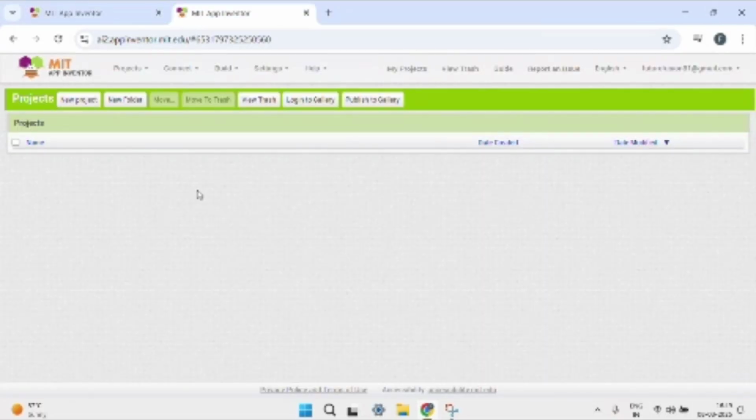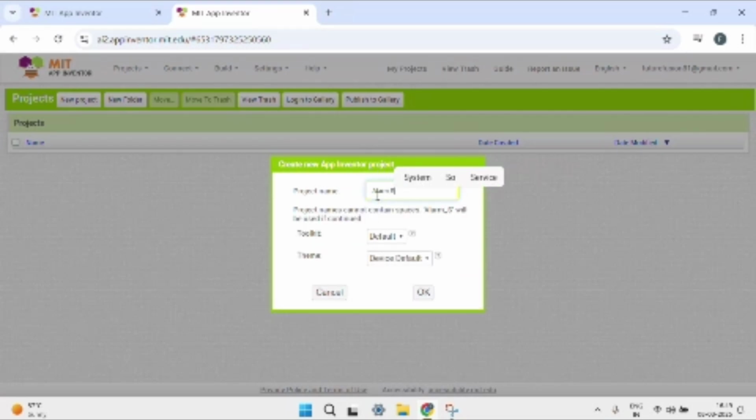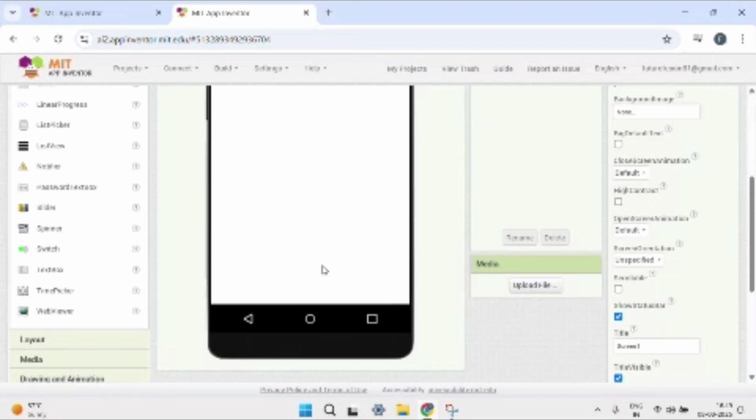After logging in, it will open this tab for you. Click on new project and set the project name as alarm system. Then click on OK. It will say alarm system 1, and click on this. It will open a screen for you.